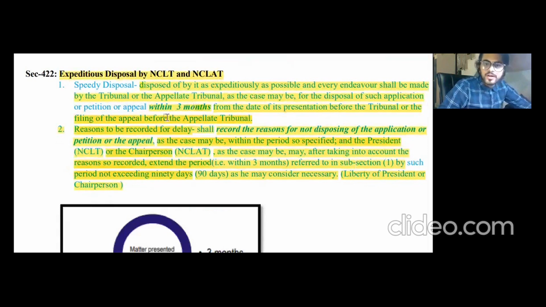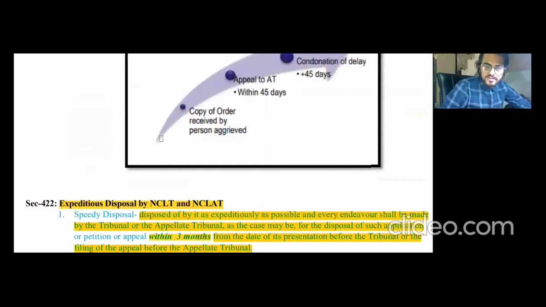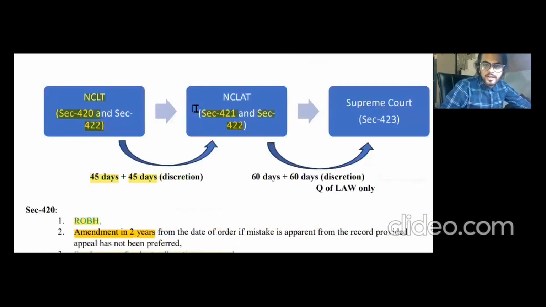But if they couldn't dispose of within 3 months, then after recording the reasons for not disposing of the application or the petition or the appeal as the case may be, a further 90 days can also be taken by the president or the chairperson respectively for NCLT and NCLAT. All right. So the limit here is 3 months plus 90 days, after recording the reasons by them. This covers our section number 422.